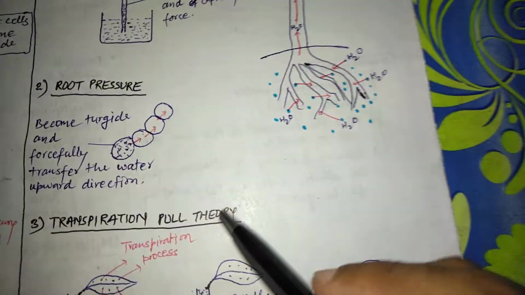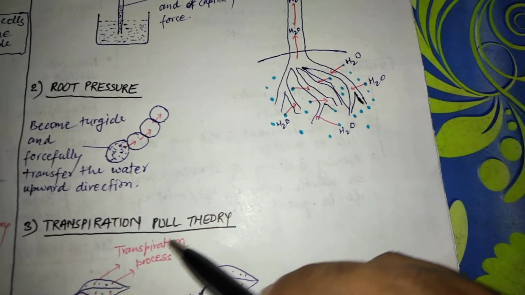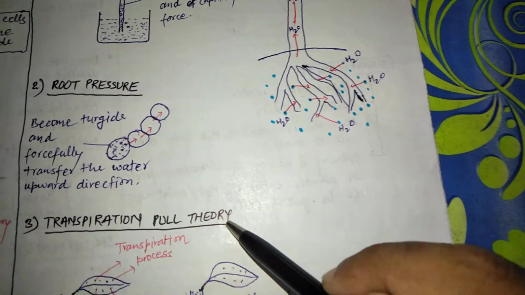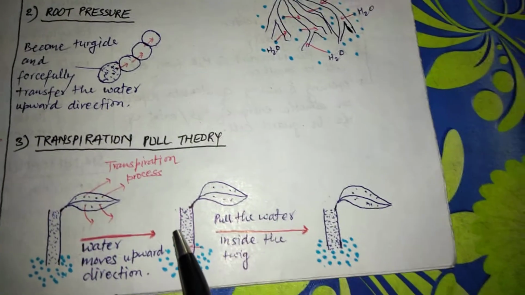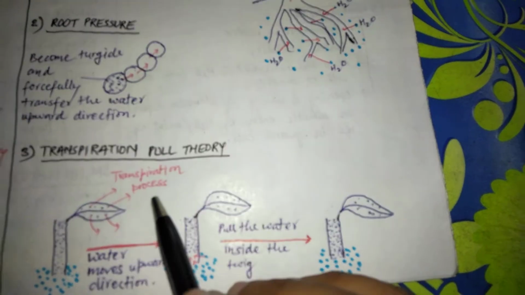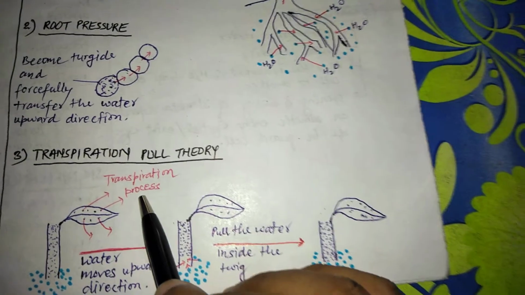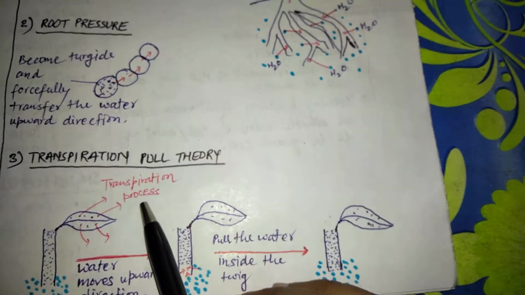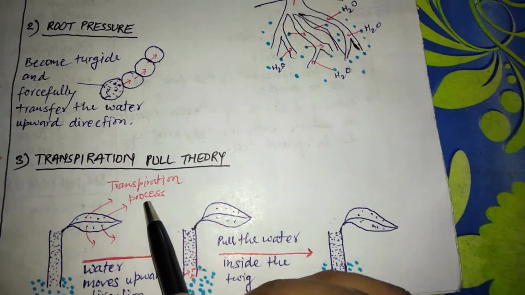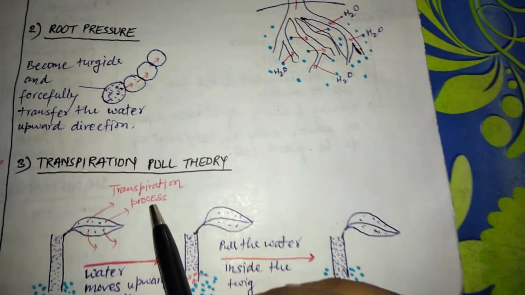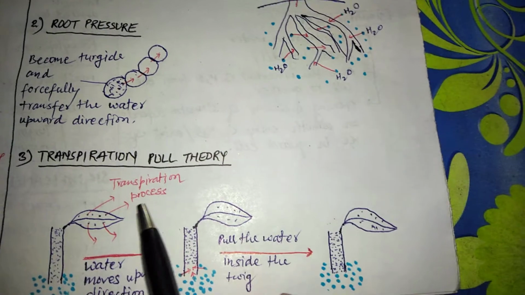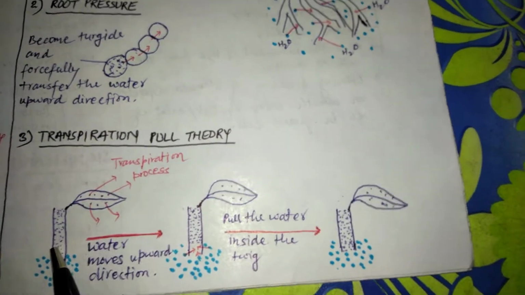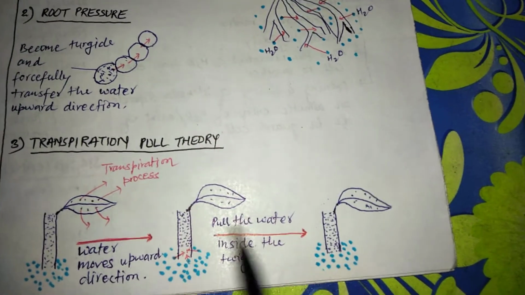And the last factor or force is the transpiration pull theory. According to this theory, the main process taking place is transpiration. All of you know what transpiration is. Transpiration is the process in which water is lost from the aerial parts of the plant in the form of water vapor. Here, by the figure, we can understand easily.